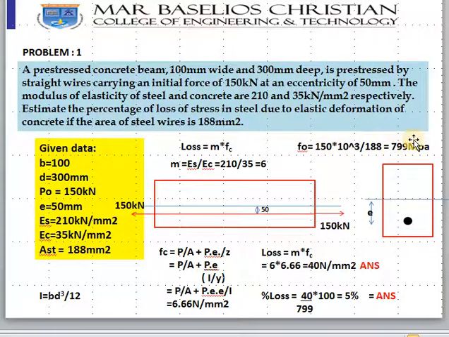Now, out of this, 40 is lost. So we should know how much percentage is lost. So 40 by 799 into 100 will give you 5%.